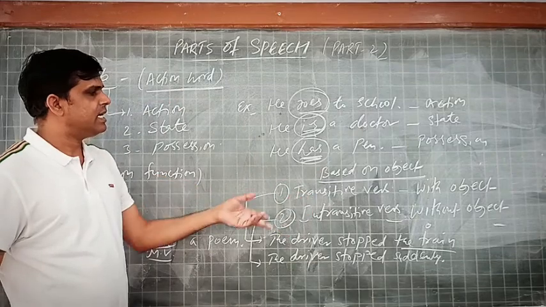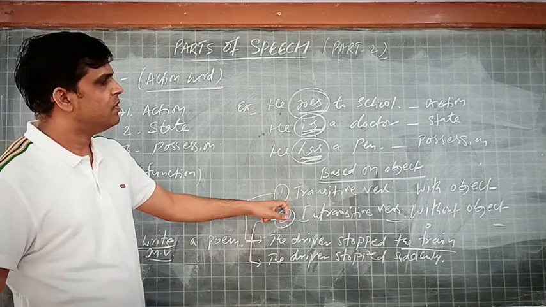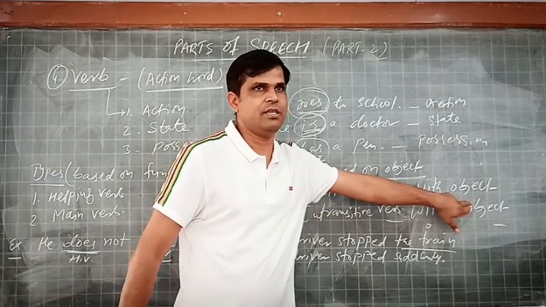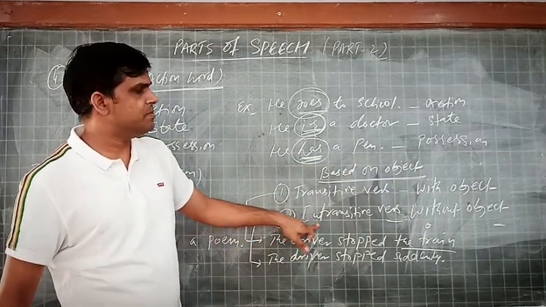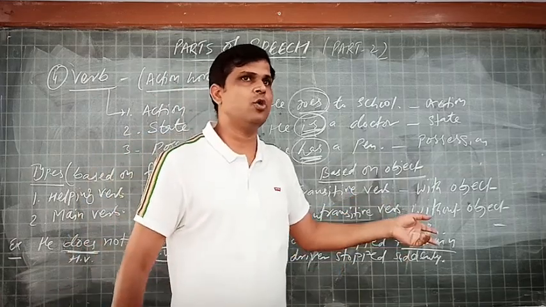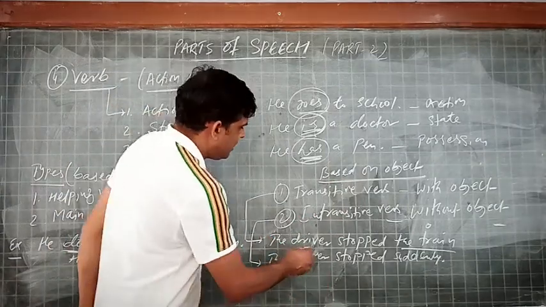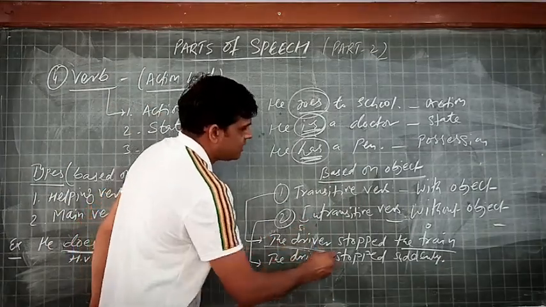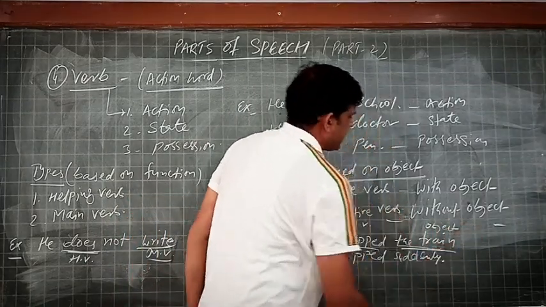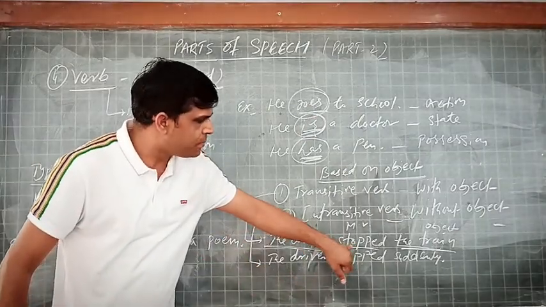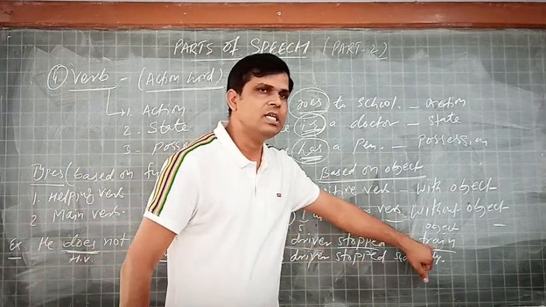Coming to the another type based on object. We usually say that verbs are of two types: transitive verb or intransitive verb. A verb which takes object with it, that's why we call it with object. Or the intransitive verbs are those verbs which are used without object. See the example. The driver stopped the train. Here the word driver is the subject, stop is the main verb, or the train is the object. So here stop verb is called transitive because it carries with it the train.